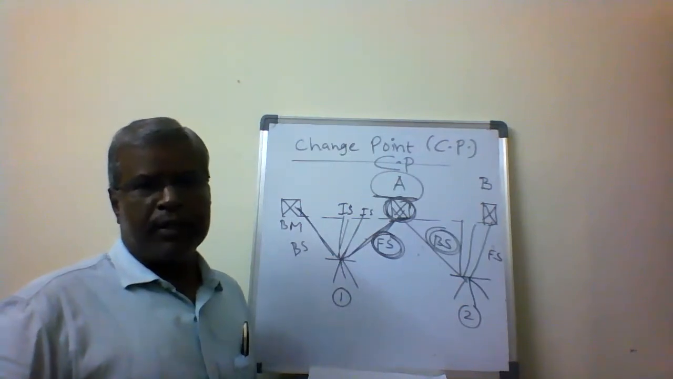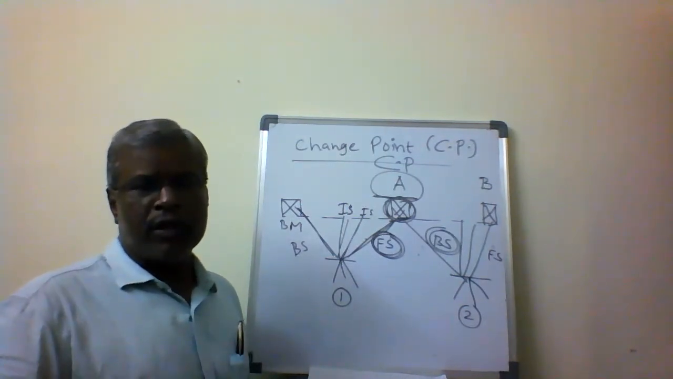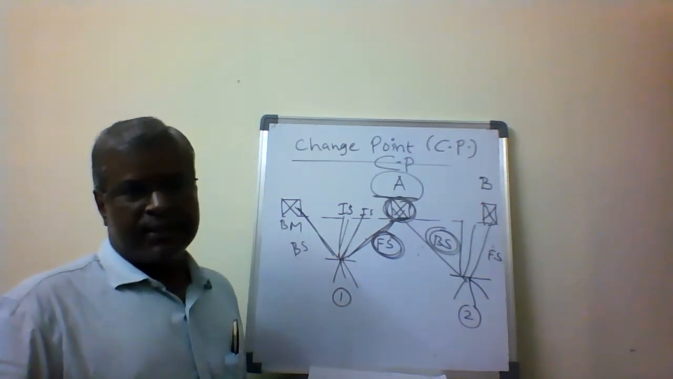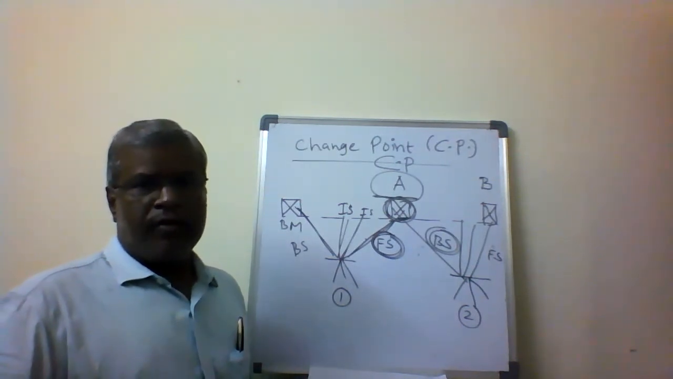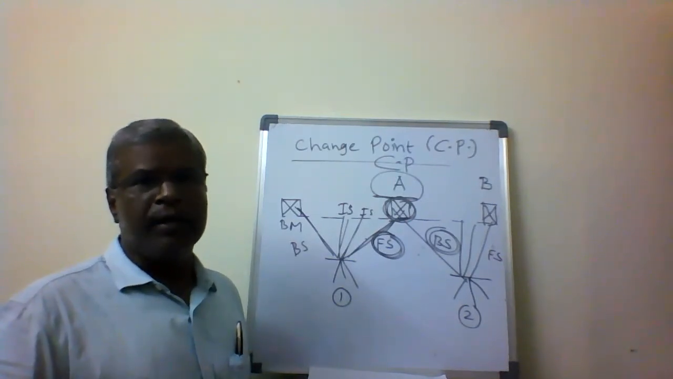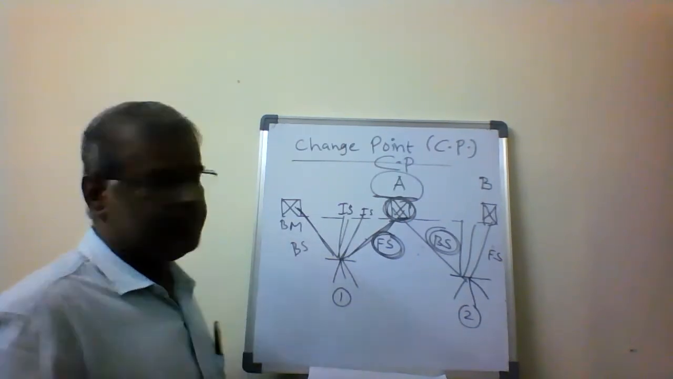Finally, I complete the leveling work with a foresight reading. Always end the work with a foresight. Starting the work is done with a backside reading. Wherever the instrument is changed, that point is called a change point. A change point will have two readings, foresight and backside reading.